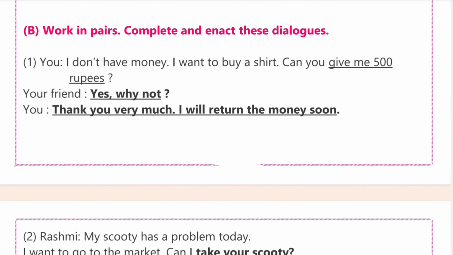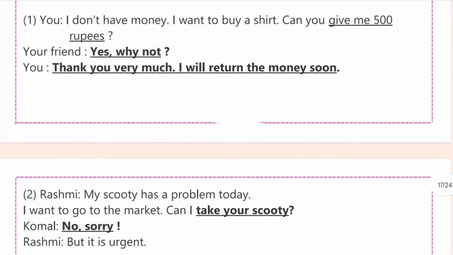B. Work in pairs. Complete and enact these dialogues. First, you say, "I don't have money. I want to buy a shirt. Can you give me 500 rupees?" Your friend says, "Yes, why not?" You say, "Thank you very much. I will return the money soon."